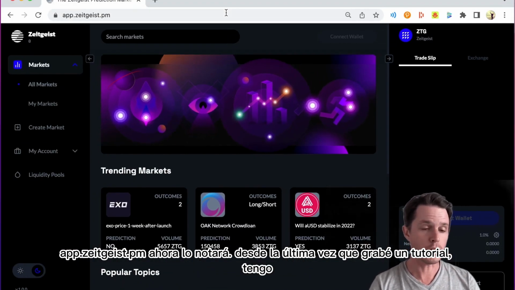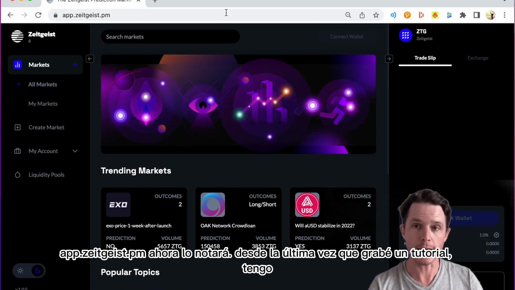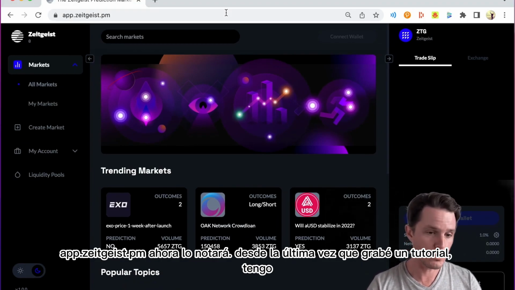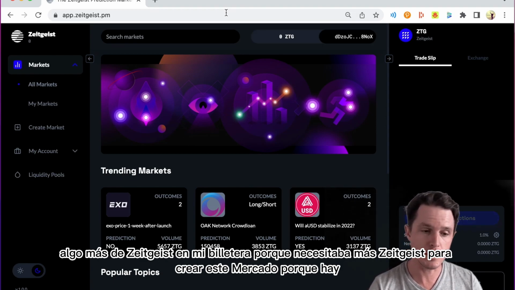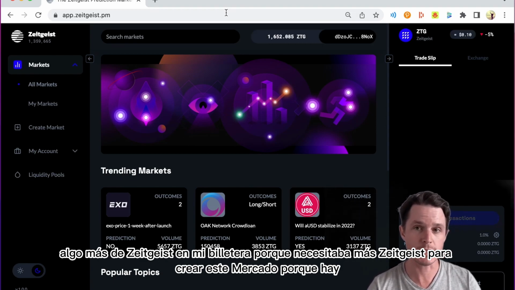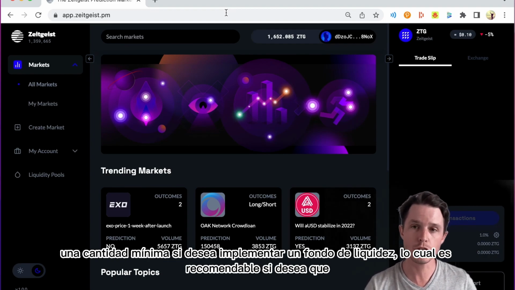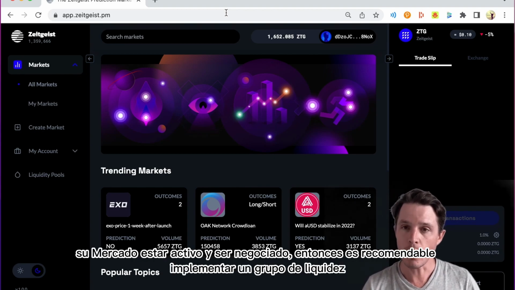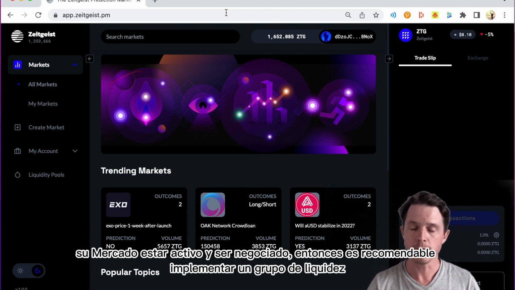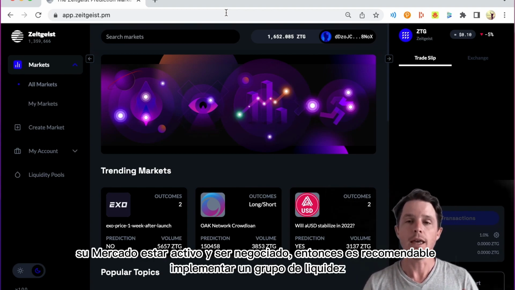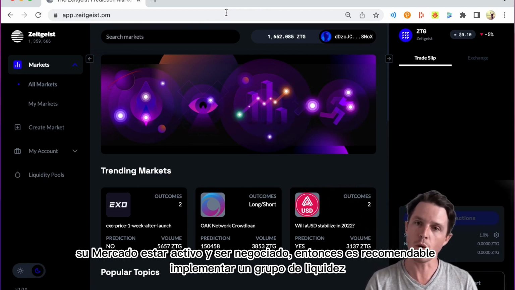app.zeitgeist.pm. Now, you're going to notice from the last time that I recorded a tutorial, I have some more Zeitgeist in my wallet because I needed more Zeitgeist to create this market, because there is a minimum amount if you want to deploy a liquidity pool, which is advisable. If you want your market to be active and to be traded, then it's advisable to actually deploy a liquidity